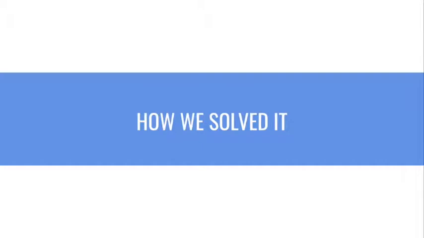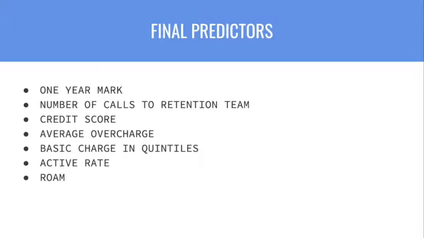We could not choose in the software whether we wanted our model to calculate the probability of churn or the probability of not churning. So RapidMiner automatically chose it based on the mode, which is the probability of not churning. Therefore, the predictors' coefficients from our final model are going to be predicting not churning probability instead of churning probability. Here are the 7 final predictors that we chose to use in our model. I'm going to go over each one of them and explain why we chose to use them.